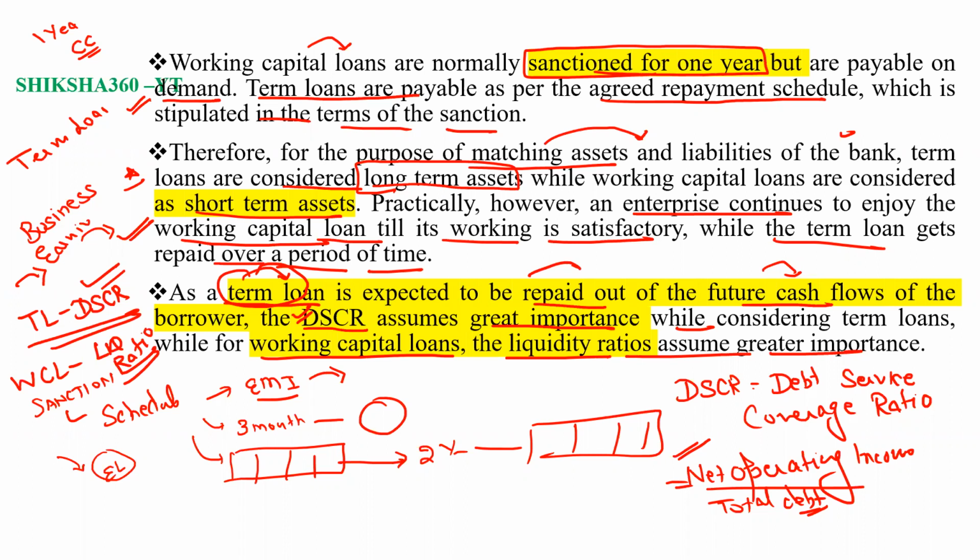Which ratio is important at which place? For the term loan, the DSCR ratio is important, and for the working capital loan, the liquidity ratio is important. These types of questions they will ask in the examination.